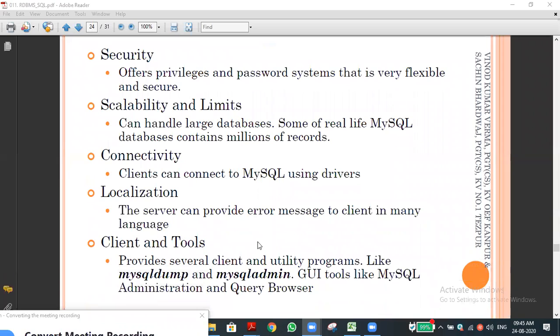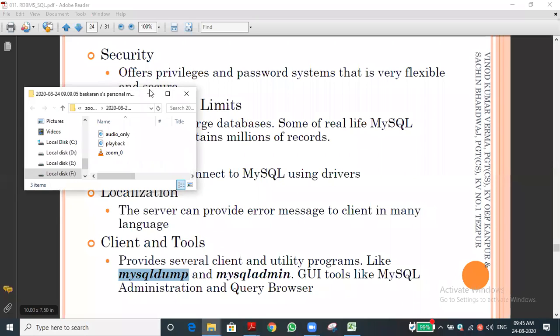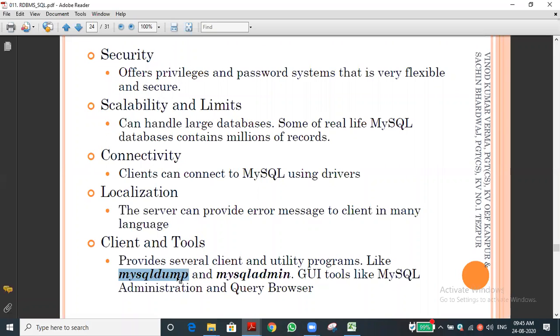And client tool, that's what I'm saying. MySQL dump means we are exporting the SQL file. It's one of the methods. MySQL dump is there, no? For example, once you store the data, suppose you need the backup file only, you want to carry it to another location, then you use MySQL dump.